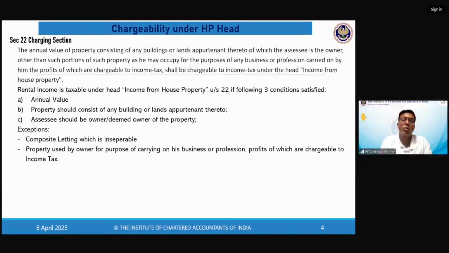Example, I want to run a theater. Now, when I want to run a theater and I am taking this theater on rent, I will not only require the space, I will require all the amenities, which will include the projector, the screen, the sound system, the chairs, everything. If you're not giving me all these things, I will not take your property on rent. So this is a composite letting, but it is inseparable. Inseparable means I do not want it without these facilities. I compulsorily want the facilities. That is what makes it inseparable.